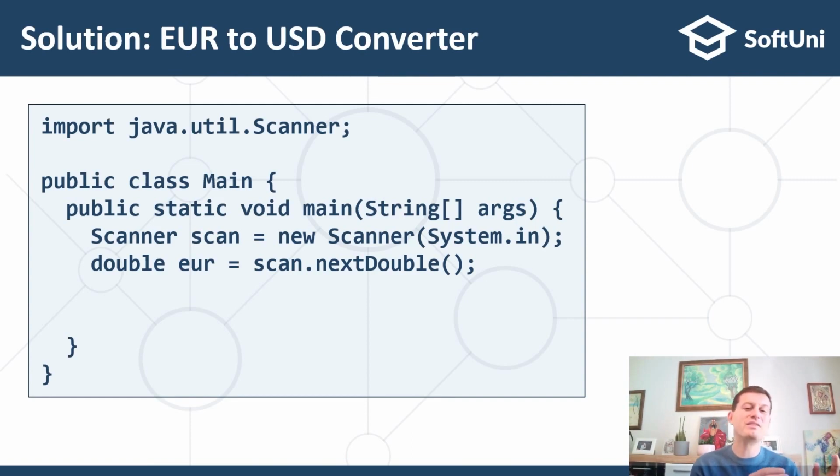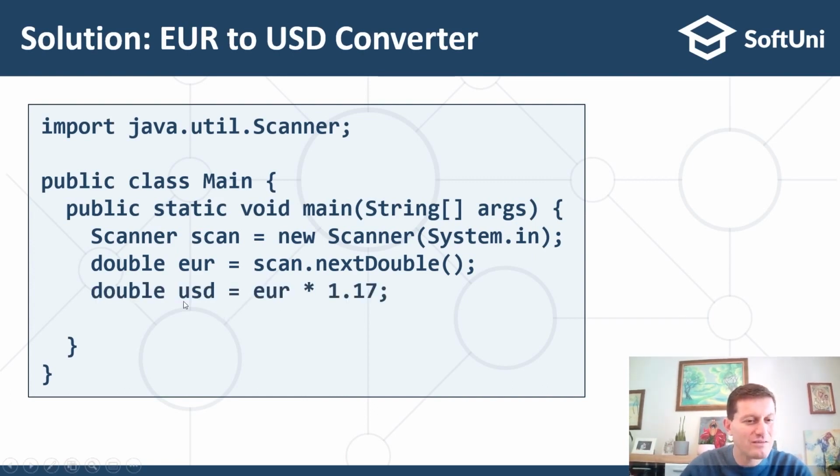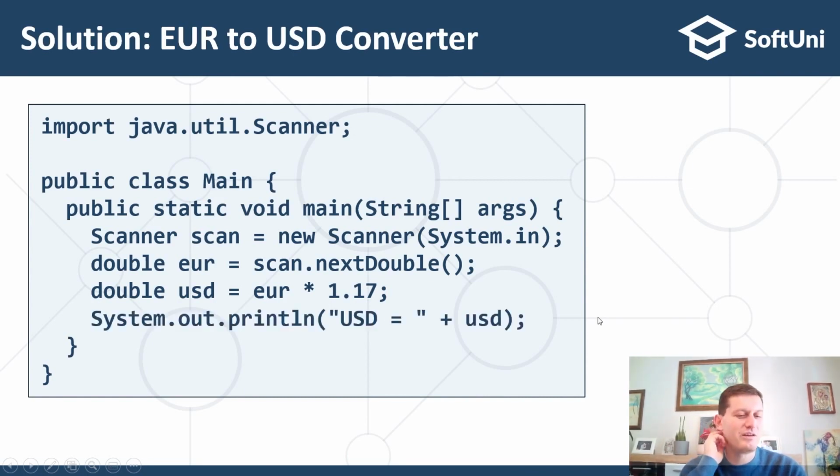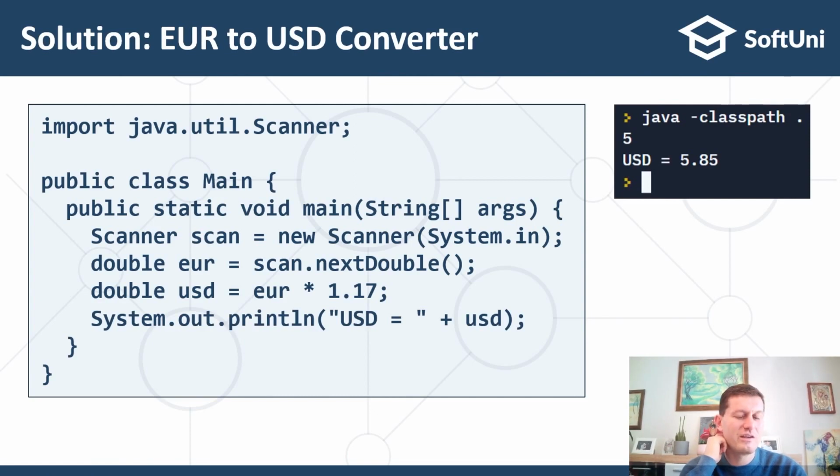We'll use a double number, which is something like 1.5 or 3.14. And then we calculate the dollars by multiplying the euro by a certain fixed rate, and then we print the US dollars. And the output will be something like this.